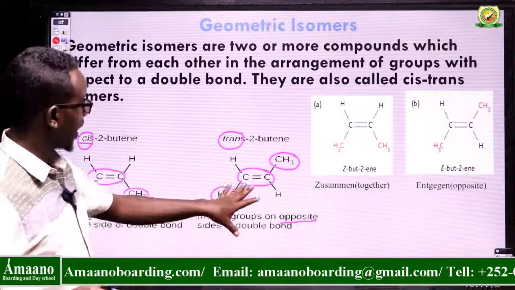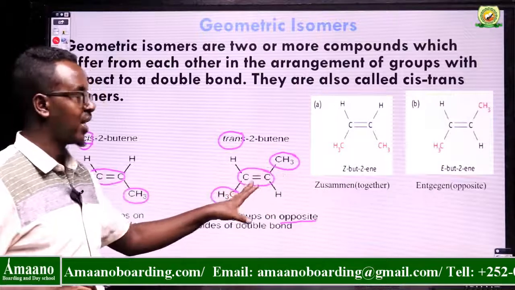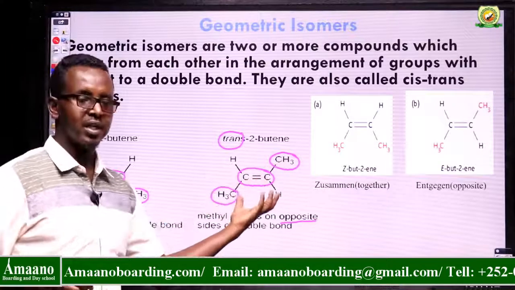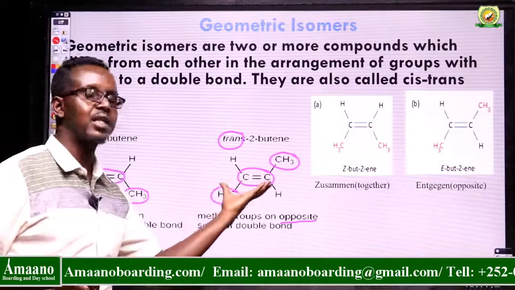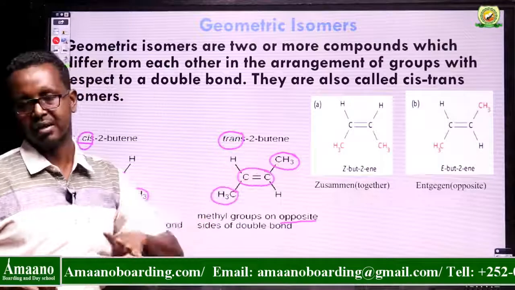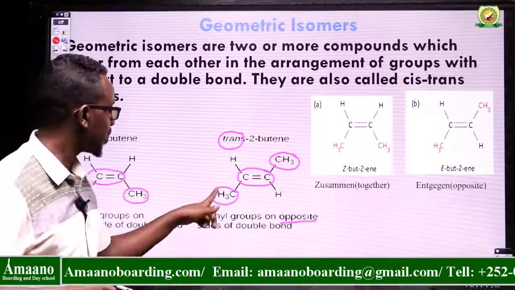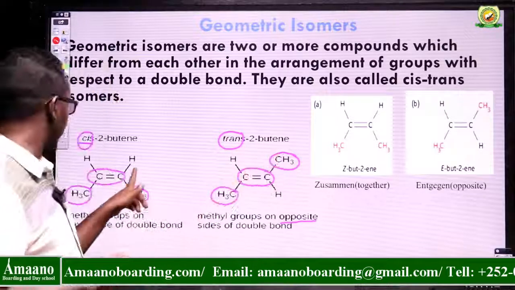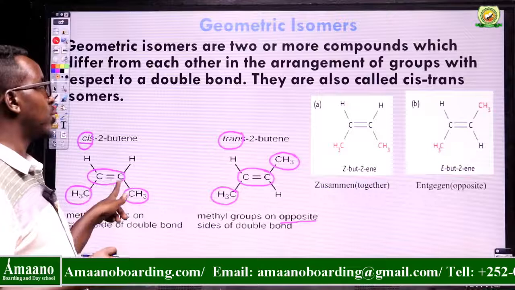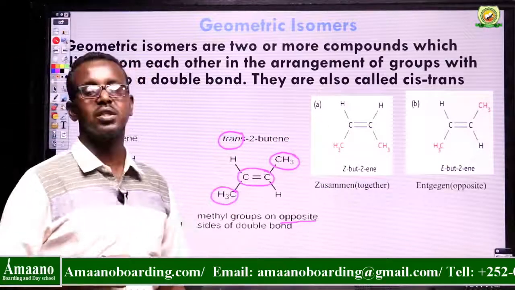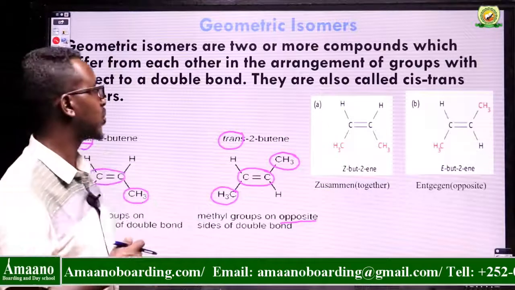For cis and trans, the species attached to your base should be similar. For example, methyl groups. Here you have methyl groups, but cis and trans requires that they be the same.